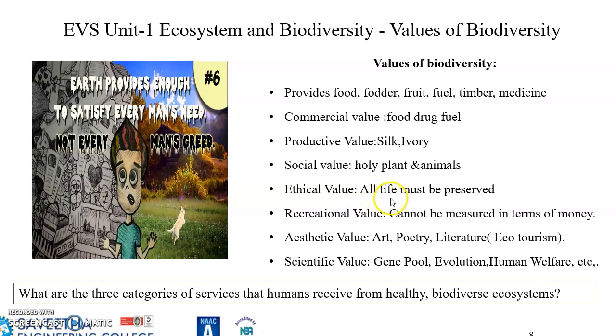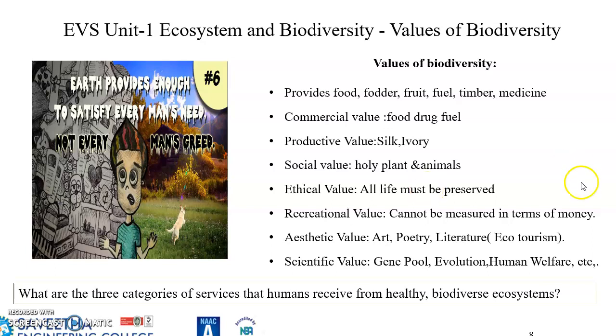The ethical value includes that we must always think that all life must be preserved. And recreational value: the beauty of nature cannot be measured in terms of money. It cannot be compensated at all. So that gives us recreational value. An aesthetic value is like, by noticing the biodiversity, many people have become very good in art, poem, literature.